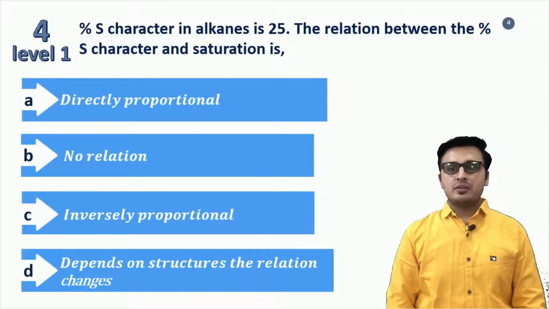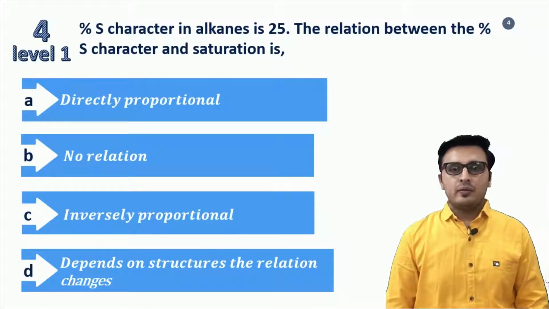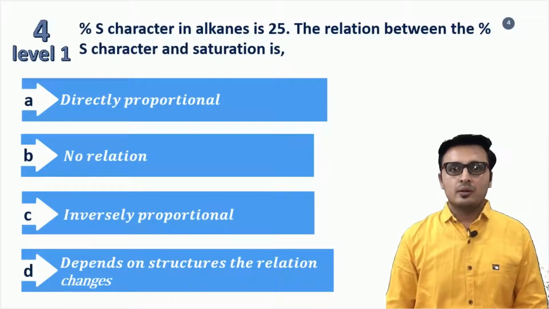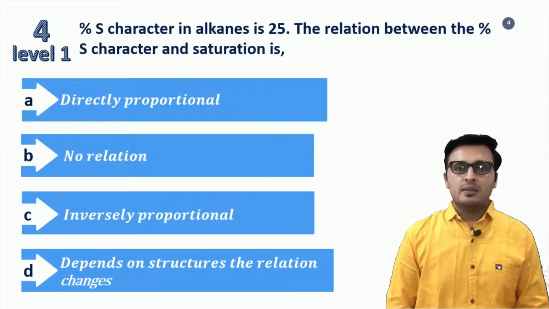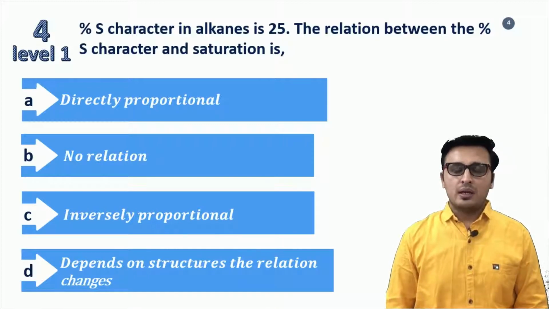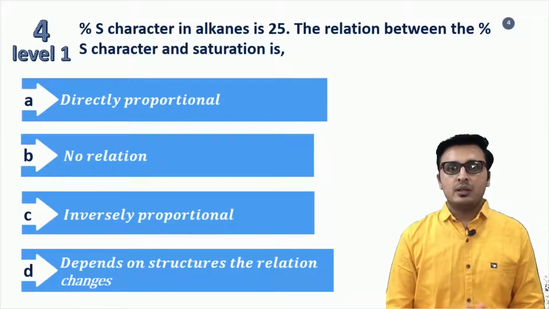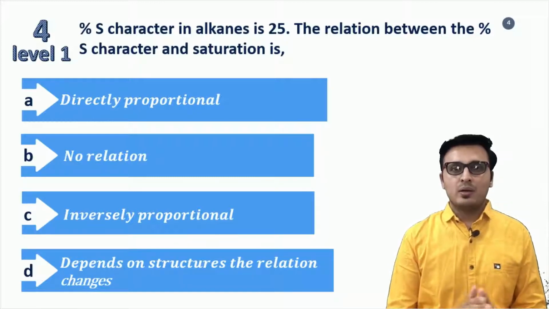Dear friends, first of all, let us understand what is the matter. There are three kinds of hybridizations we consider for the organic compounds: sp3 hybridization, sp2 hybridization and sp hybridization. In sp3 hybridization, one s orbital and 3 p orbitals are involved, and therefore the percentage of s with relation to p is considered 25.